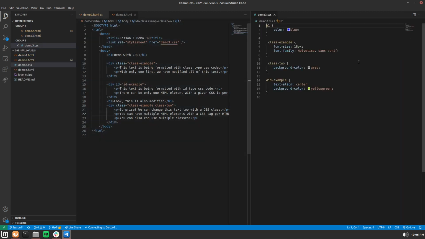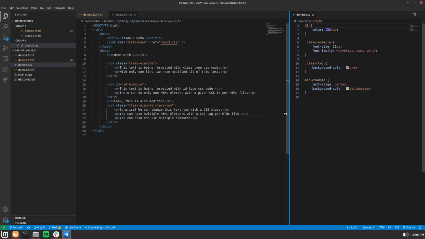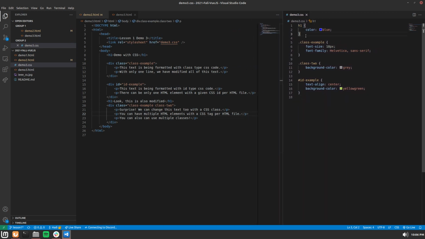Now, if we look at the CSS file, I have it open up on a new side-by-side screen here. We'll see that the h1 tag should be text color blue. Class example, so the 2 divs like that, will have the font size 18 and the font family of Helvetica and then sans serif. So with font family, you can actually specify multiple fonts, and the browser will first try to find the very first font on your computer. Now, Helvetica is a very commonly used font, so it'll probably be installed, but something like Wingdings, maybe not. As a result, it's always good to have a backup font. In this case, our backup font is going to be sans serif.